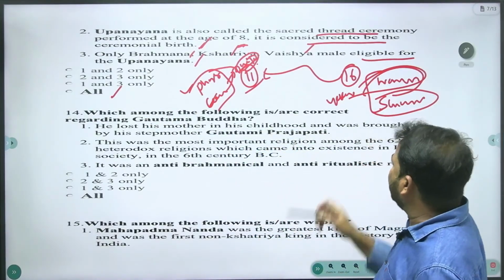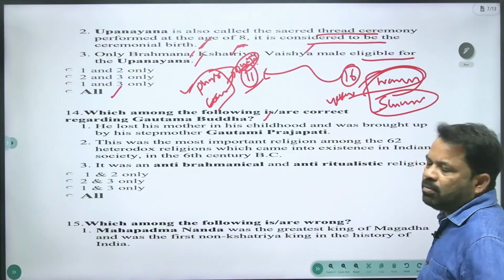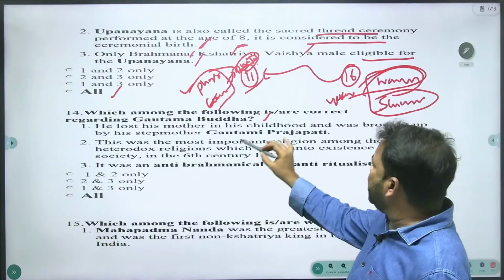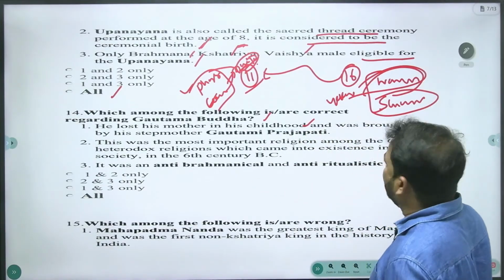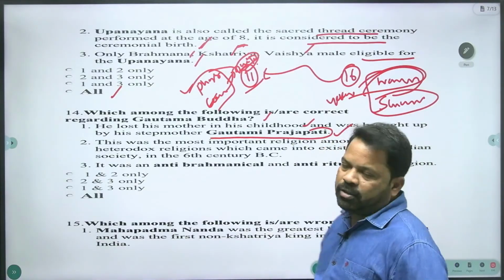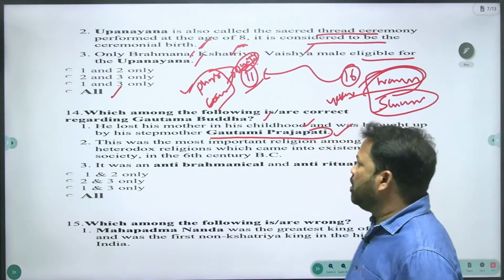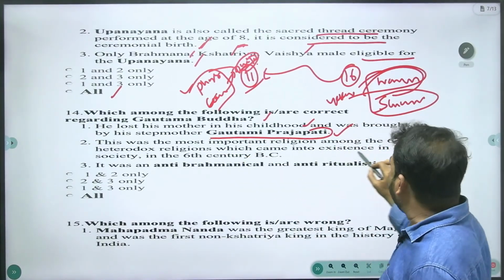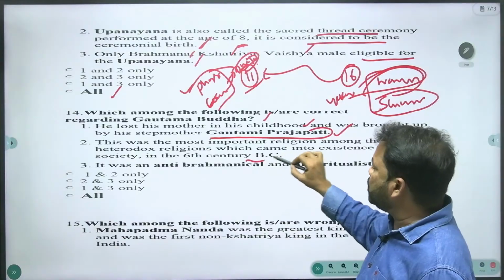Question 14. Which among the following are correct regarding Gautama Buddha? This is a pre-Mauryan period question. He lost his mother in his childhood. That is a right statement, and he was brought up by his stepmother Gautami Prajapati. The right statement. Yes. This was the most important religion among the 62 heterodox religions which came into existence in Indian society in the 6th century BC.